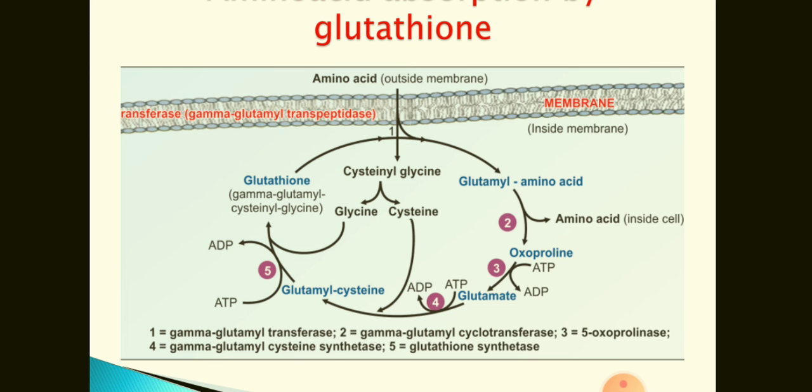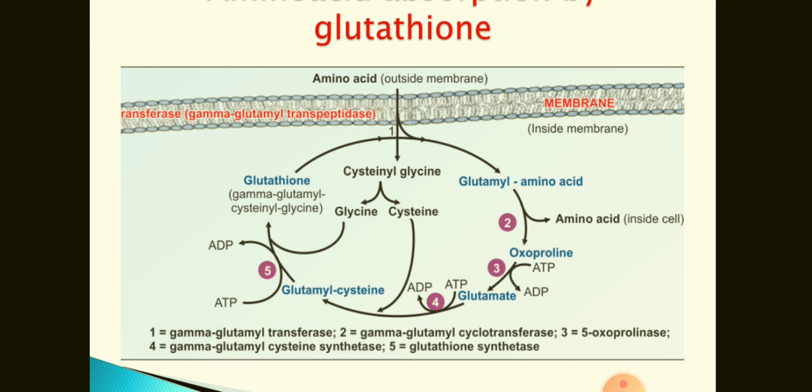It is an unstable molecule, so that splits and gives rise to 2 dipeptides. One is cysteinyl glycine, the other is glutamyl amino acid. Cysteinyl glycine is split up into glycine and cysteine, which will be reutilized for the formation of glutathione, whereas the glutamyl amino acid molecule will be converted into oxoproline, and that amino acid will be liberated. This way the amino acid is brought from outside the cell to inside the cell.